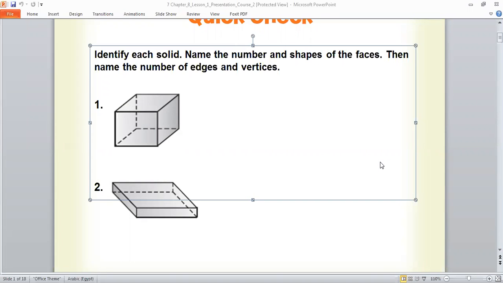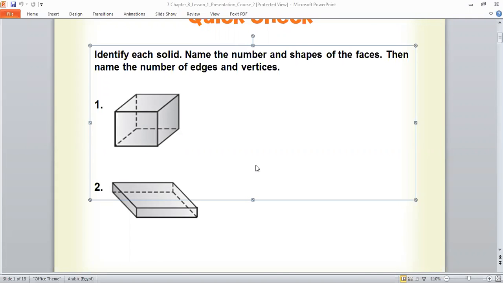Okay? Mister, I have a question. Yes. I forgot the edges from yesterday. What is the edge? Can you say it to me again? The edge will be what, Faisal? It will be the line of intersection of 2 faces. The line of intersection. Like what, Faisal? Do you see the table? Yes. The top part and the side part. You have a line joining between them, right? Yeah. This is called the edge.